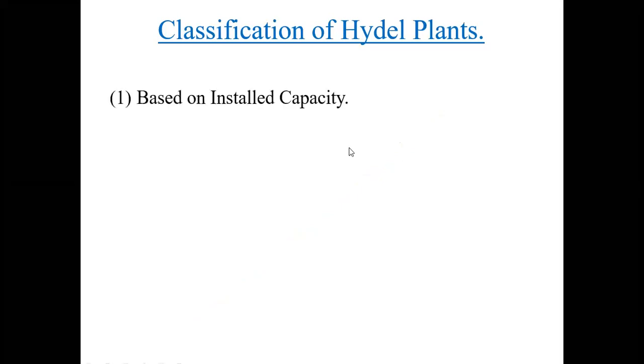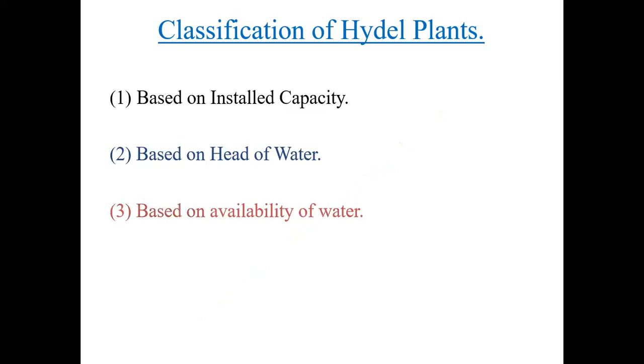So basically, depending upon some of the parameters, we have classified hydro plants into 4 groups. First one is based on the installed capacity, the second one is based on the head of water, the third one is based on availability of the water, and the last one is based on application of the load. So based upon these 4 points, we have classified hydro plants.